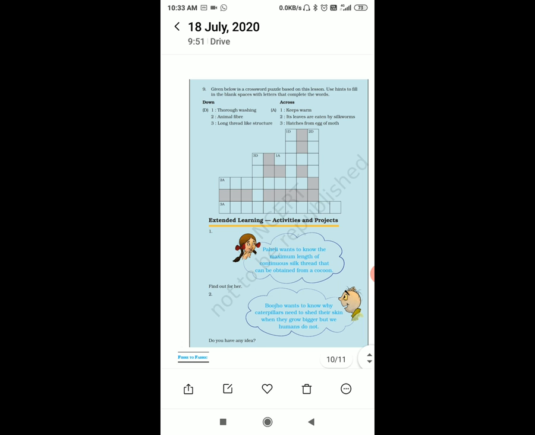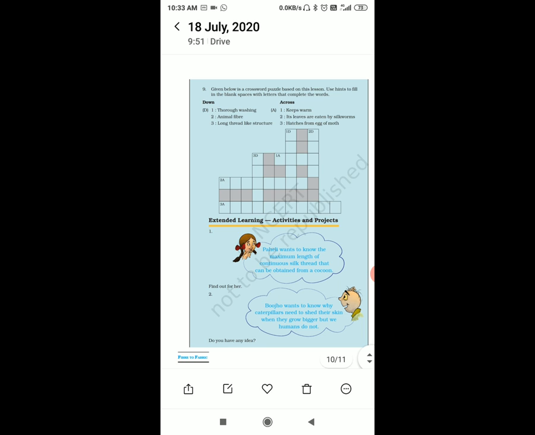Then 2A, its leaves are eaten by silkworm, mulberry, yes. Then 3D, long thread-like structure. What is it called? Fiber. And 3A, that hatches from egg of moth, caterpillar. So this was the puzzle, and here we are completing.